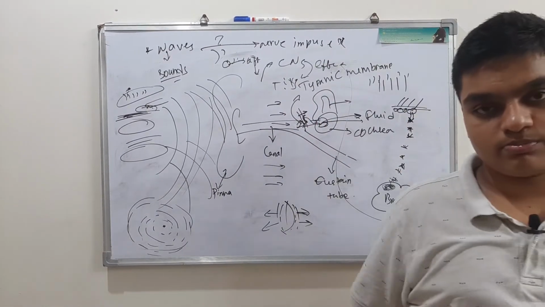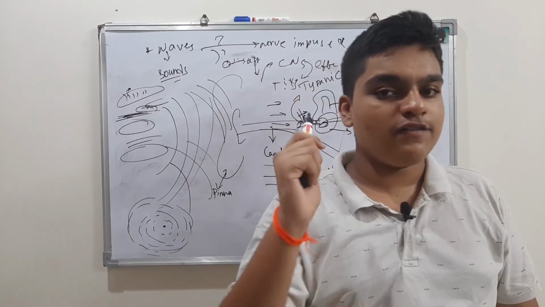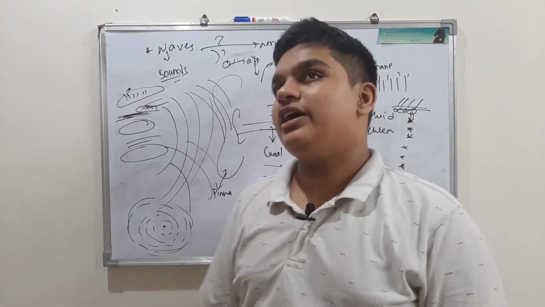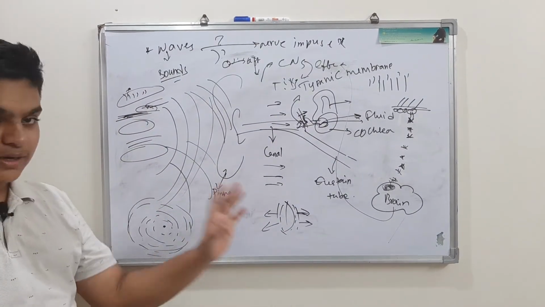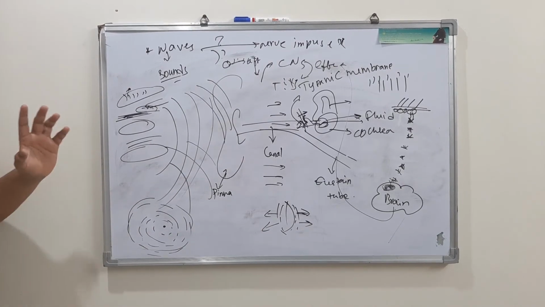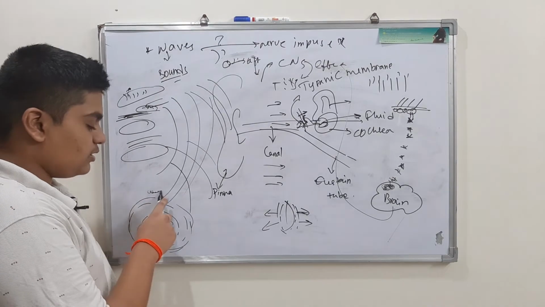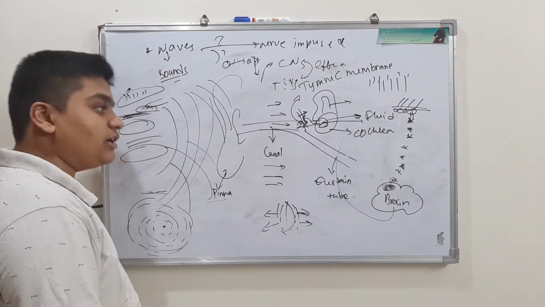So now, from where to where is the wave impulse conduction happening? I will be giving you the order, please do not worry, I am repeating. The wave impulse conduction is happening from the atmosphere towards the pinna, canal, external auditory meatus.